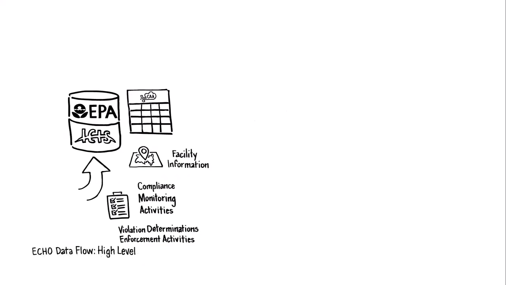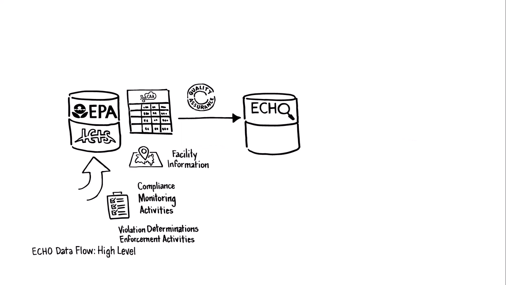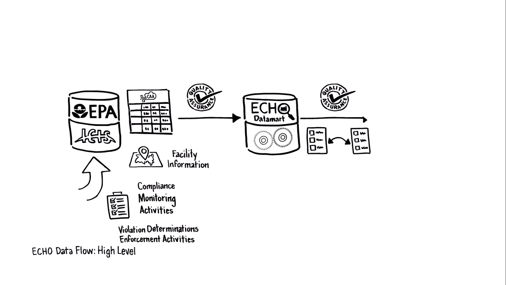ECHO extracts air compliance data on a weekly basis. Completeness and comparability checks are performed on the data extract. Following the completion of successful quality assurance or QA checks, the ECHO Data Mart is refreshed with updated data. Another set of QA checks are performed on the refreshed data, including web service comparisons, consistency checks, and quarter-end date checks. Data are mapped to a format to support display in the detailed facility report on the ECHO website.